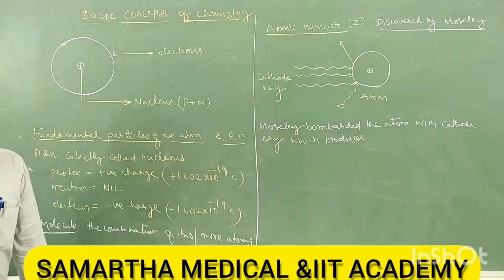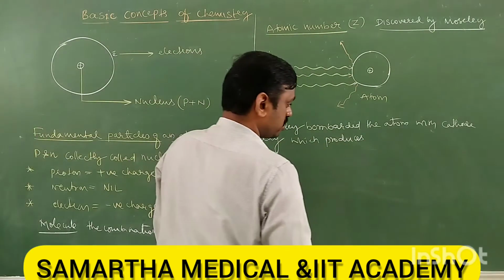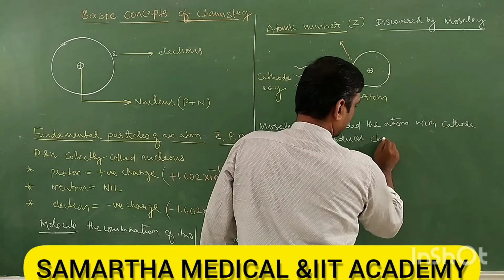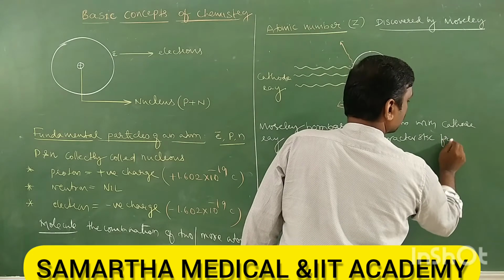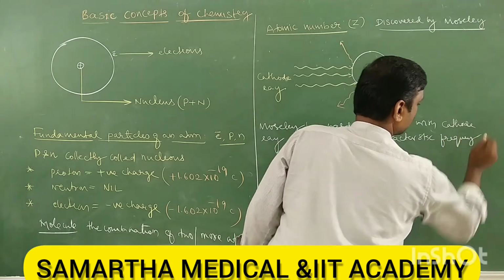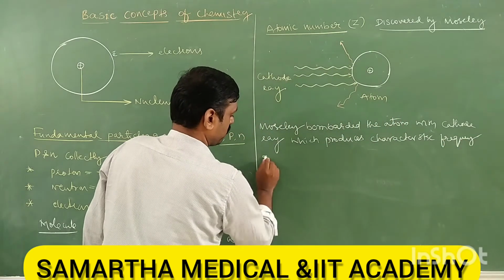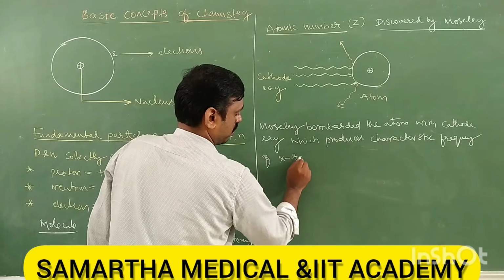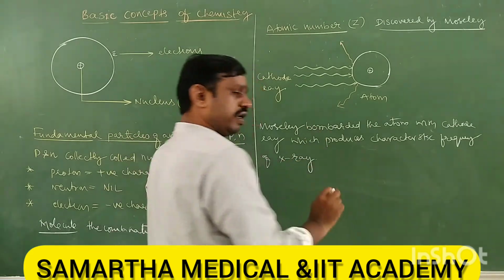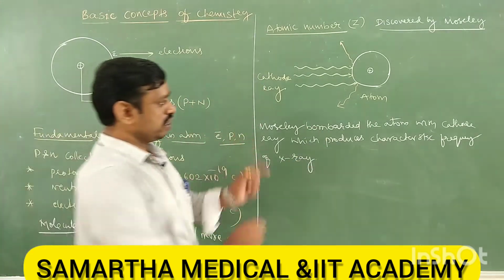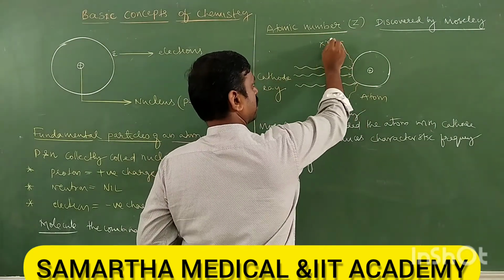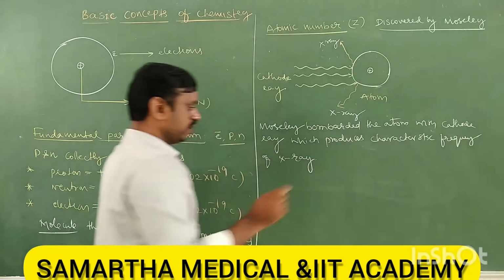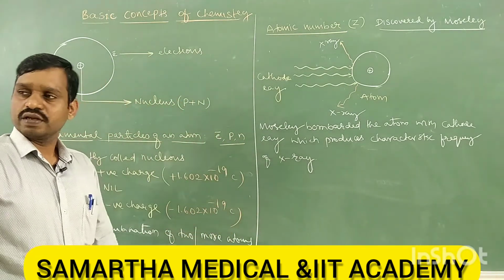X-rays of a characteristic frequency. This is X-ray. Then Moseley gave the